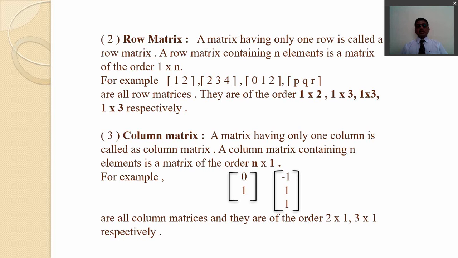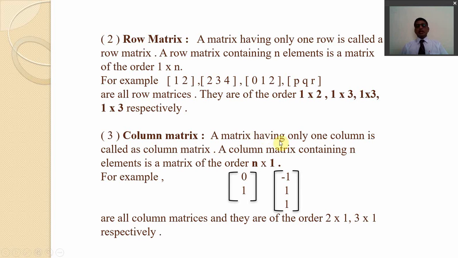Another matrix having elements 0, 1, 2. And another matrix with elements P, Q, R. All are row matrices. They are of the order 1 by 2, 1 by 3, 1 by 3 and 1 by 3 respectively.